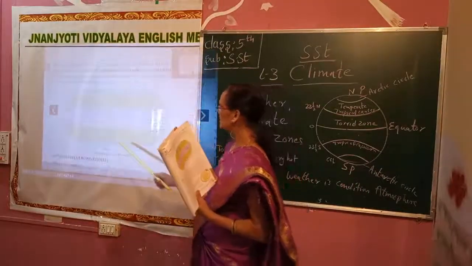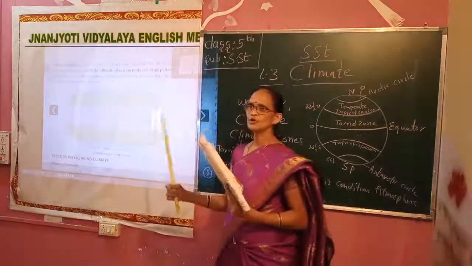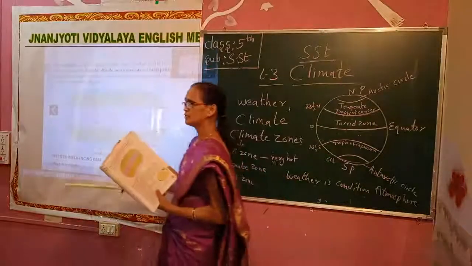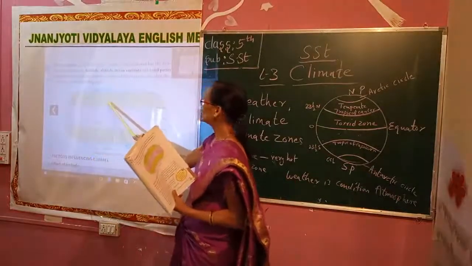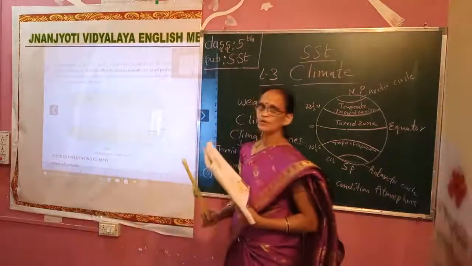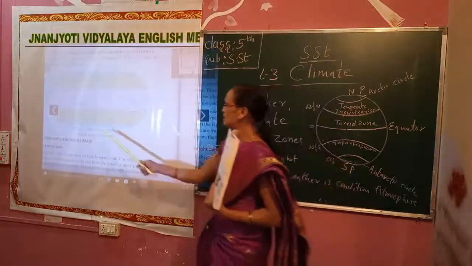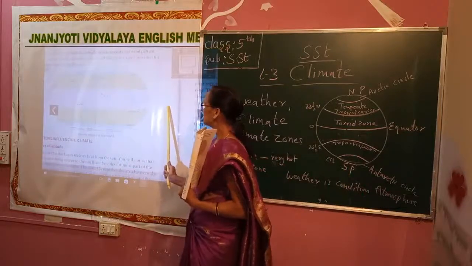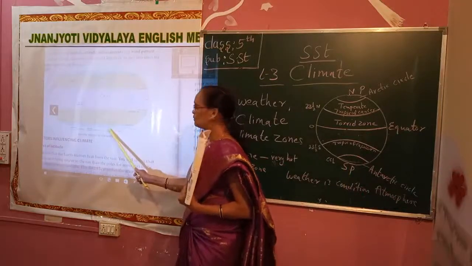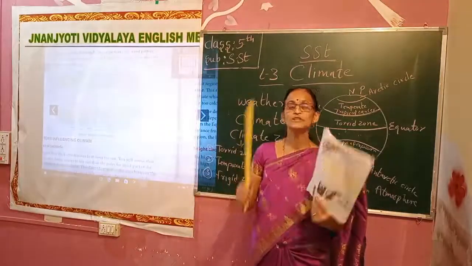Next, in the temperate zone, how is the climate here? Here it is moderate. Not too hot, not cold. It is neither hot nor cold. Next comes the frigid zone. What is happening in the frigid zone? There is no sunlight. Sunlight is not falling on the poles, so the area is always covered with snow.